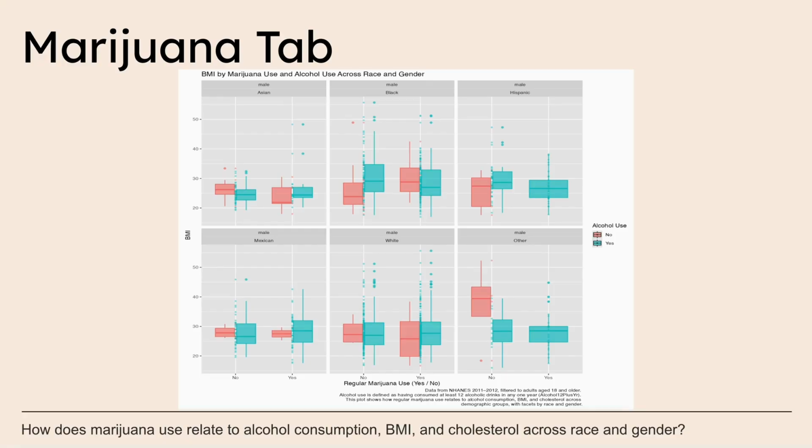As you can see, most of the data is coming from Black and white participants, and there's less data for the other racial categories. Generally, across all racial groups, we have a BMI between 20 and 30. For Mexican, white, and Asian, the BMI is relatively consistent across marijuana and alcohol use categories. For Black participants, there is a slightly higher BMI when alcohol is used, and then a slightly lower BMI when both marijuana and alcohol are used. There was a higher BMI observed in participants who did not use marijuana or alcohol in the other category.